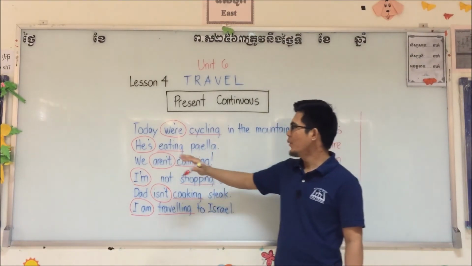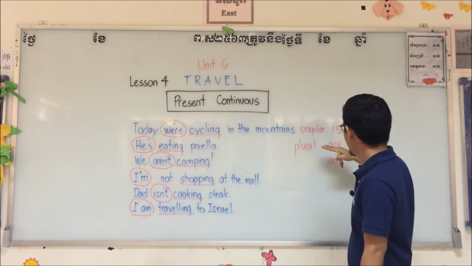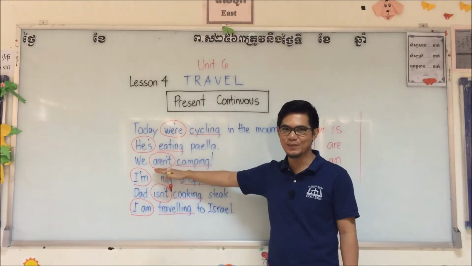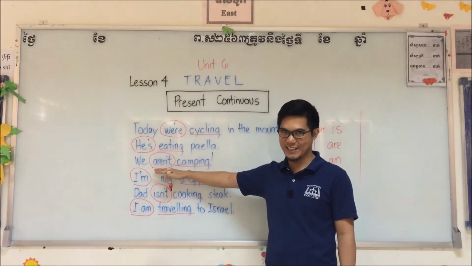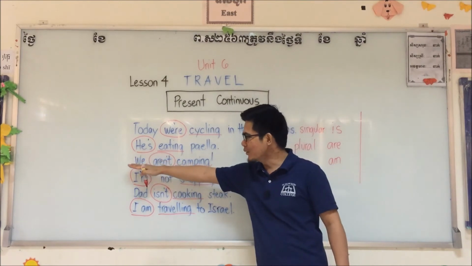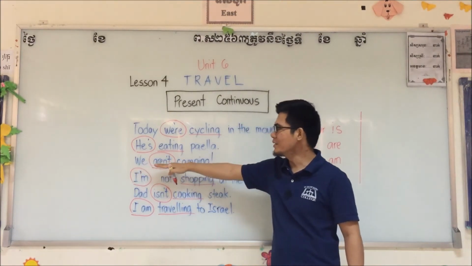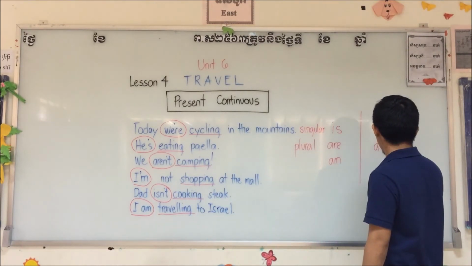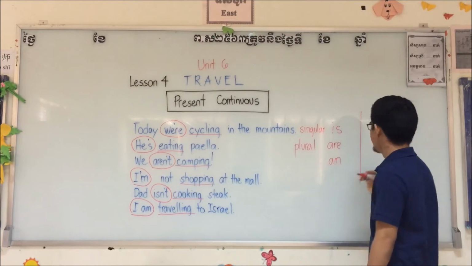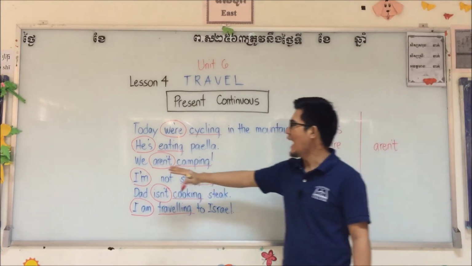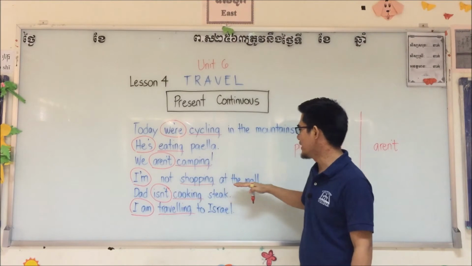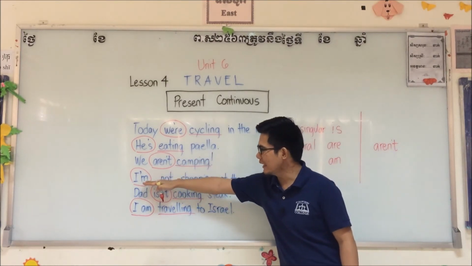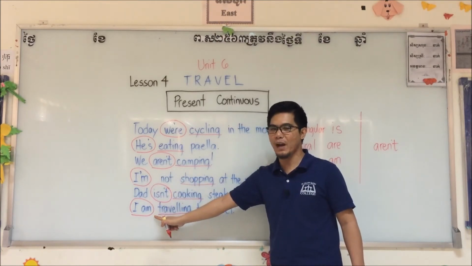Okay, next. We use plural are. But this is a negative. That's why we use aren't. Okay? The same rule. Plural, we use the negative aren't. I'm not shopping at the mall. I'm not. But before we go with this negative, we go to the affirmative.